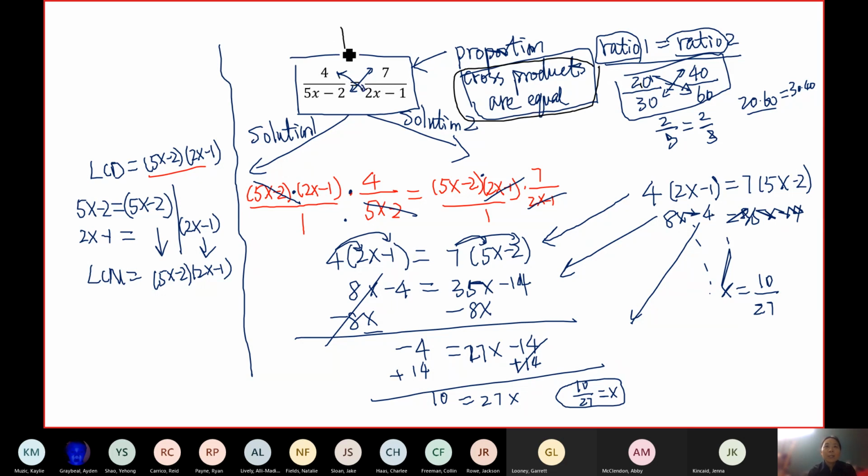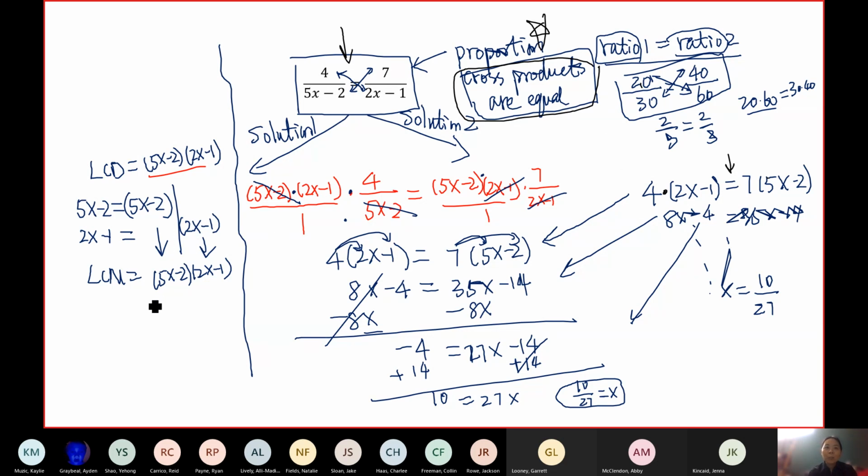Okay, so since this is a proportion, I can do cross products. The left top 4 times the right bottom 2x minus 1. 4 times 2x minus 1. And the right top times the left bottom, 7 times 5x minus 2. And after we apply the property, they should be equal to each other. Cross products, so we're just doing cross multiplies. Again, this is a special property of proportion.